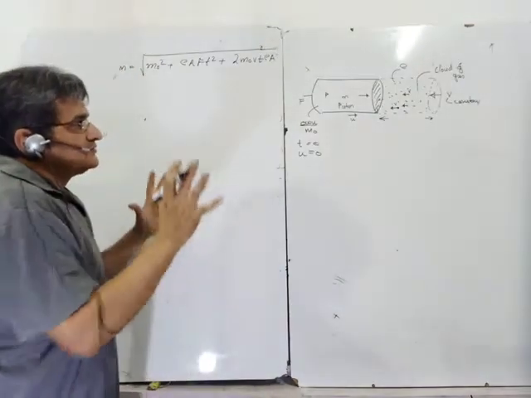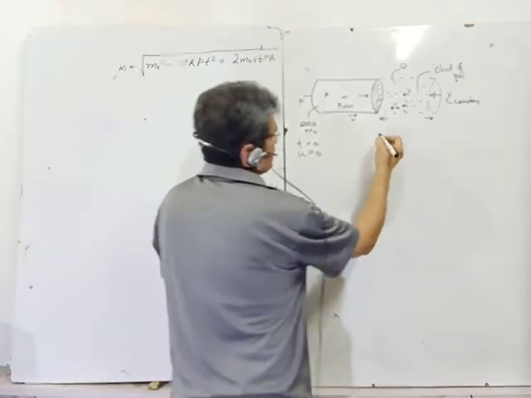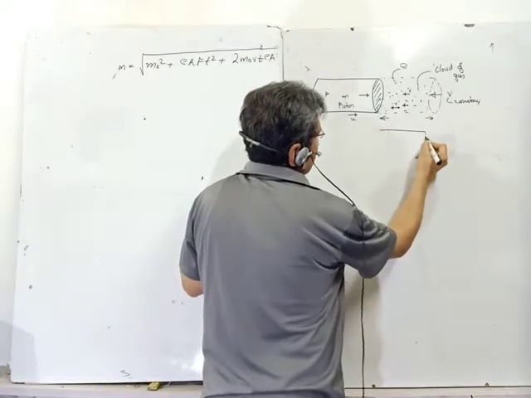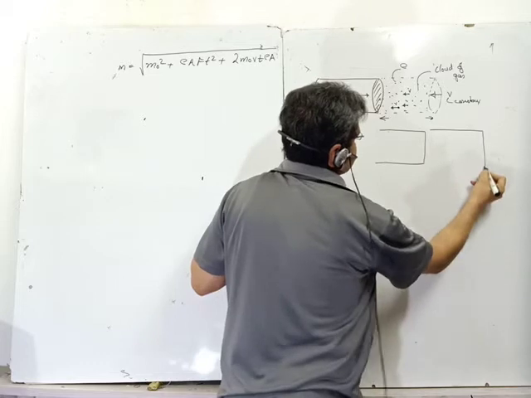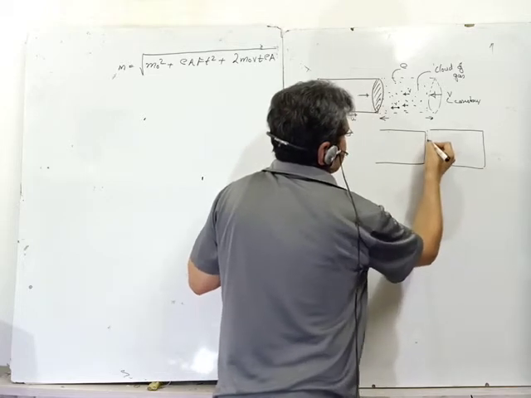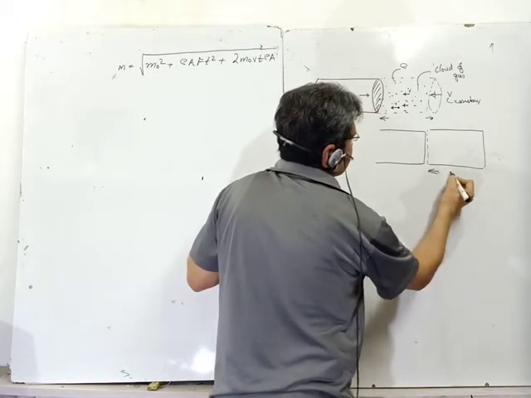To do such problems, let me take a 2D picture, and at a certain instant let me draw the diagram. This is the cloud at a distance dx.